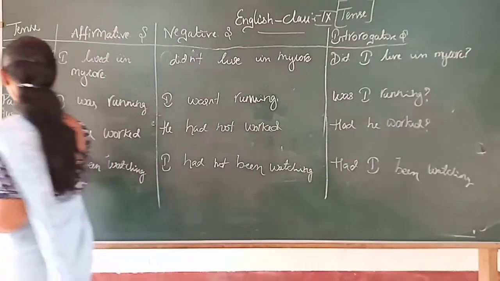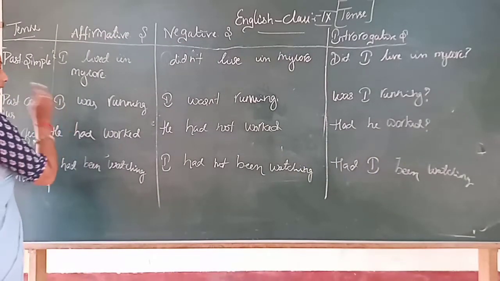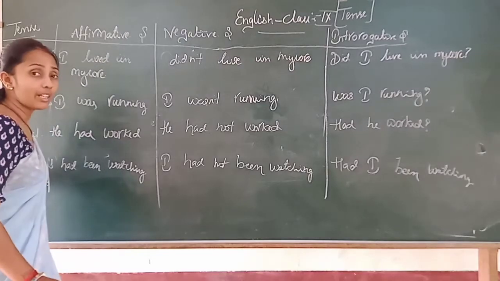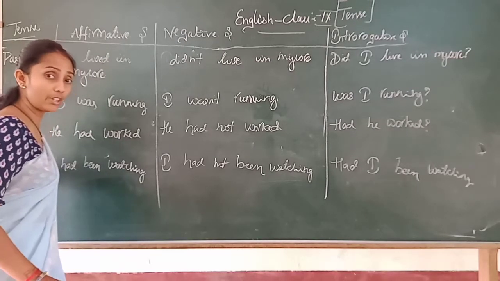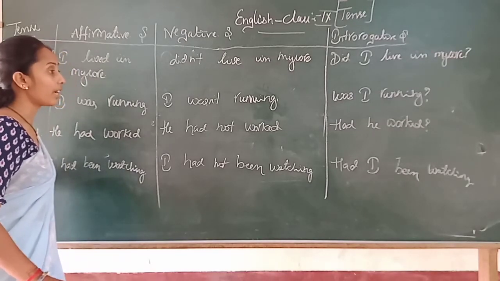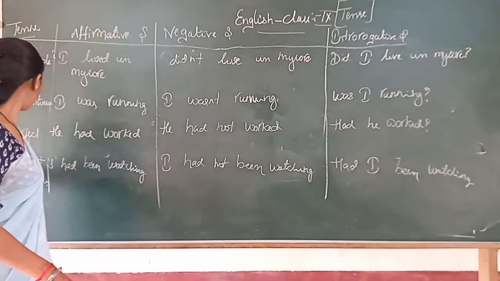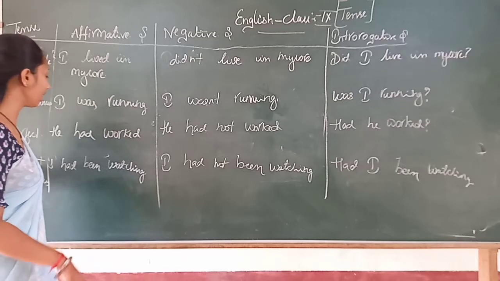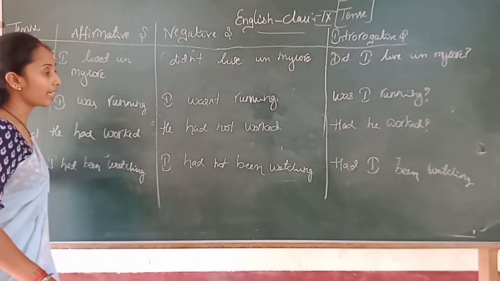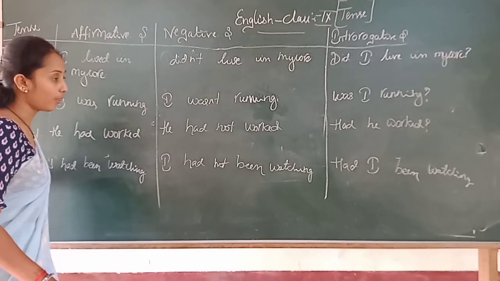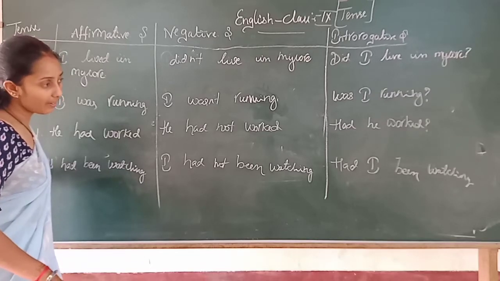Then, here in the past continuous tense, see, I was running, where the action was continued in the past, I wasn't running, then was I running. Then past perfect, I had worked, he had not worked, had he worked.